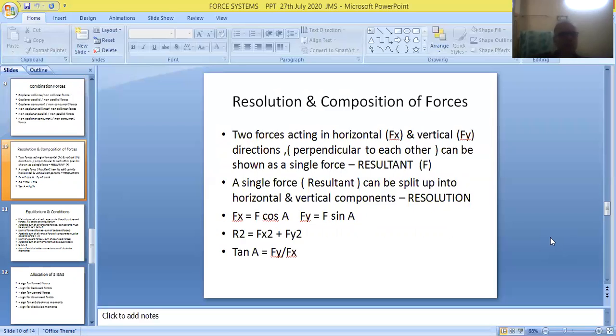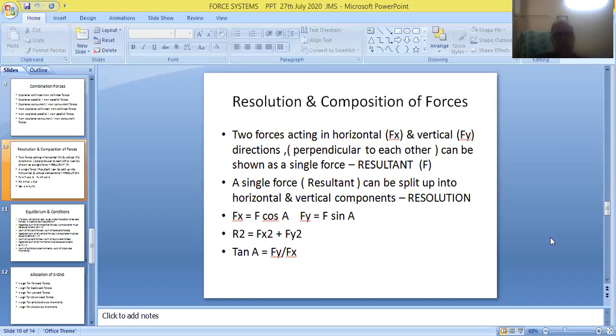Friends, here we have some information regarding resolution and composition of forces. So, 2 forces acting in horizontal and vertical directions, Fx and Fy, perpendicular to each other, can be shown in the form of a single force that is called a resultant.